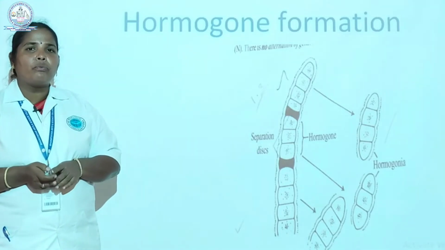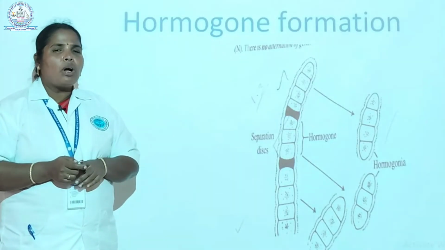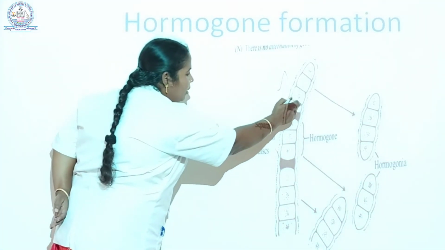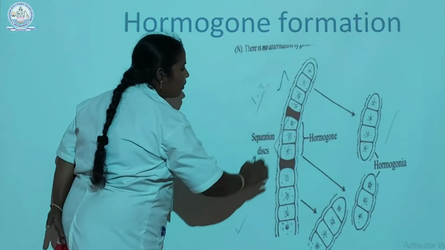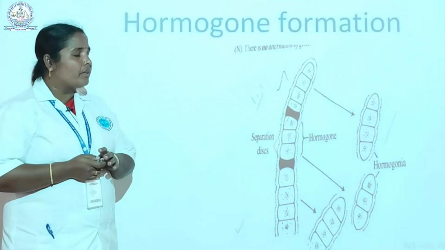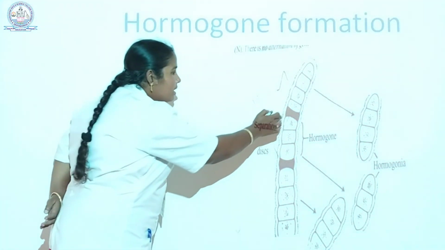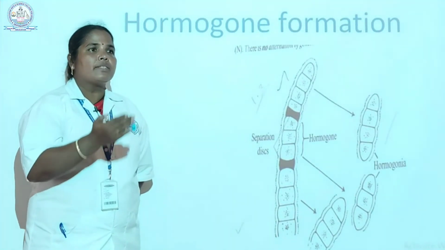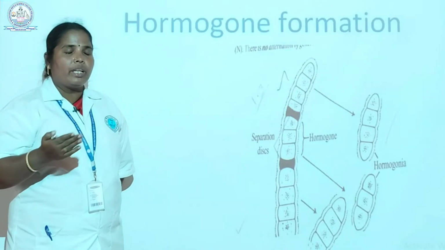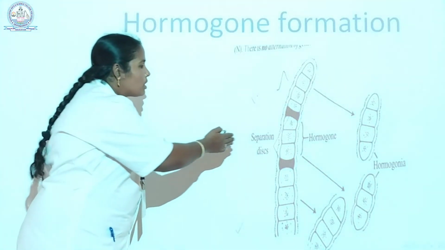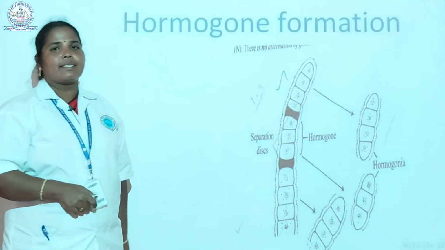Next one is hormogonia formation. A small piece of the filament between two necridia is called a hormogonium. When the filament breaks down between these necridial cells, the hormogonia are released from the filaments into the water. During favorable conditions, these hormogonia grow to produce a new thallus.